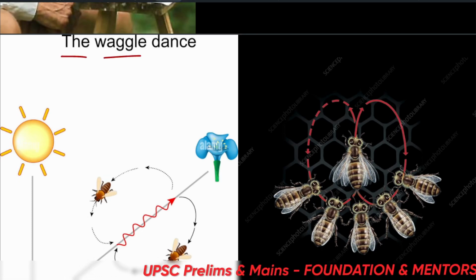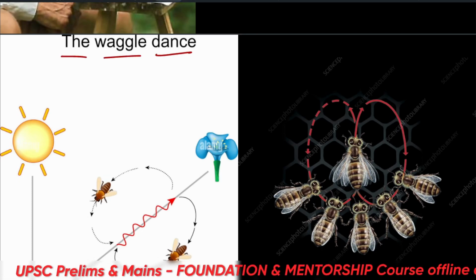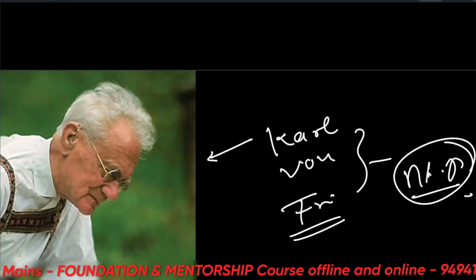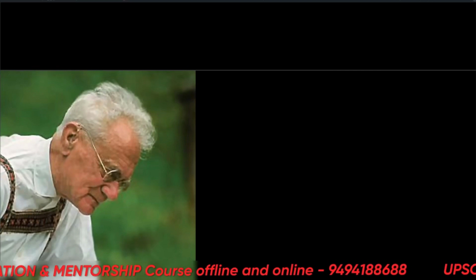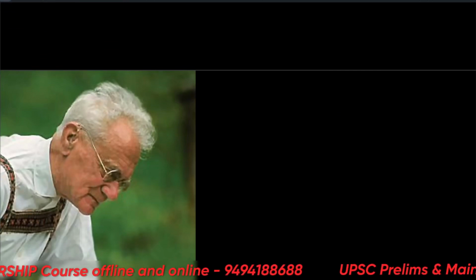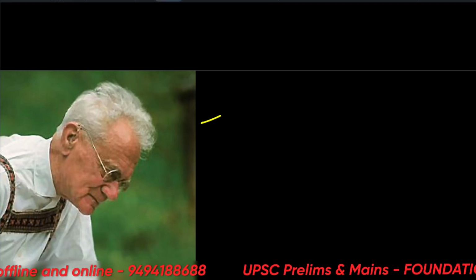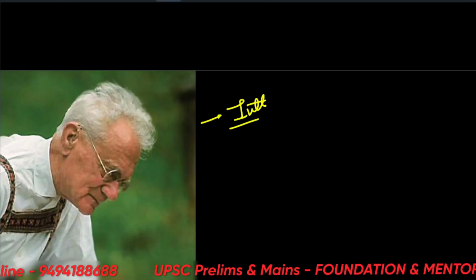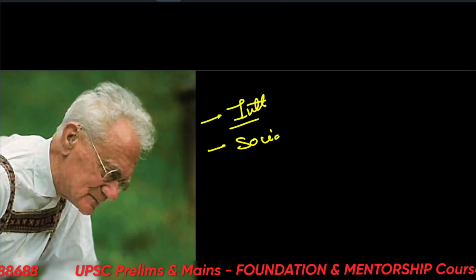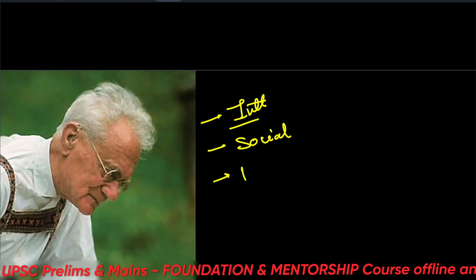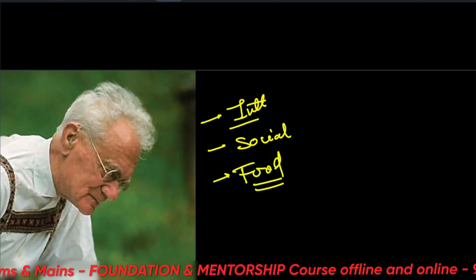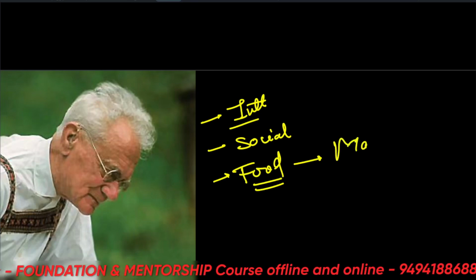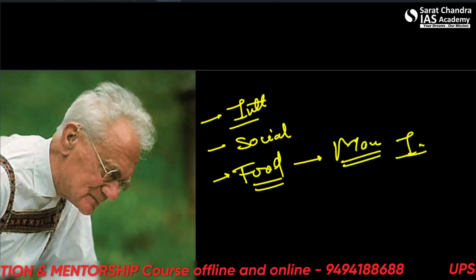This was asked in the question, which animal. So let's see the traits here. First of all, this animal has to be intelligent, social. It has to have a food which requires many other insects to collect it.